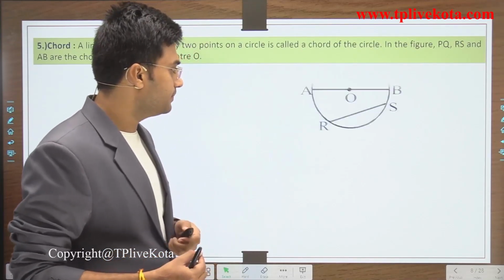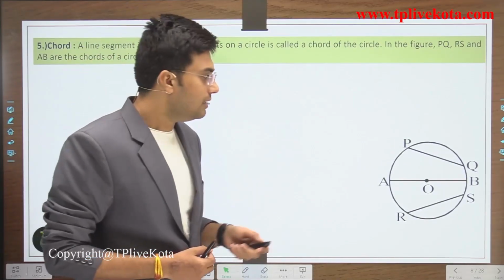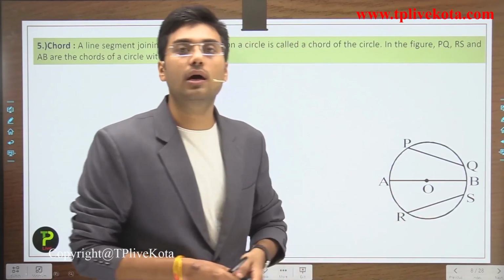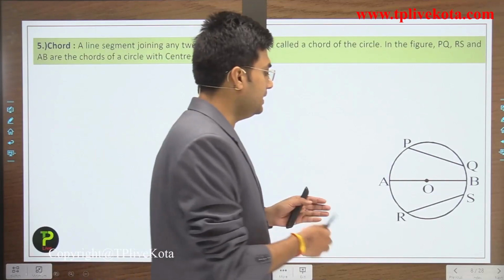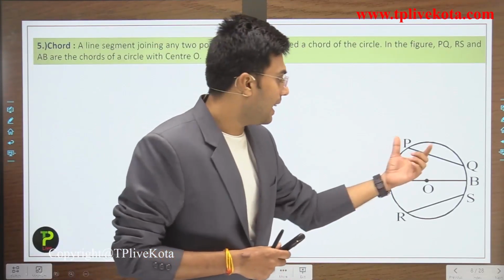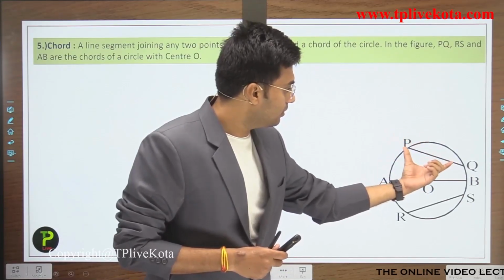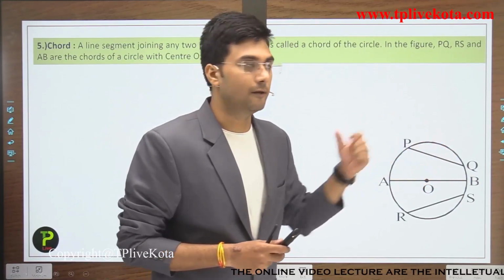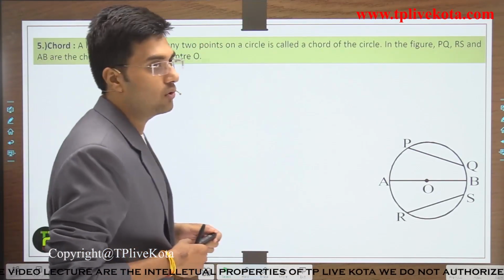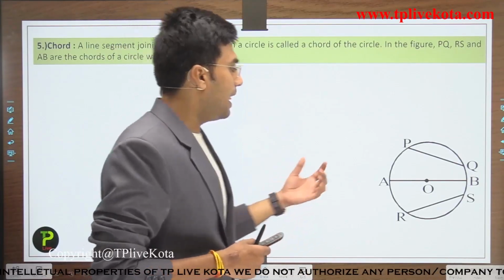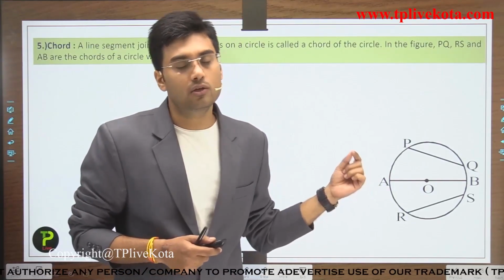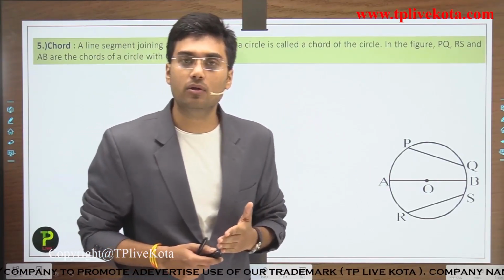For example, this is a circle and here PQ, RS and AB are all chords because these are line segments and they join two points on the circle. The center of this circle is O. Clear students?